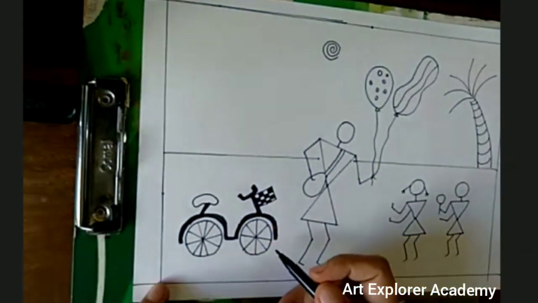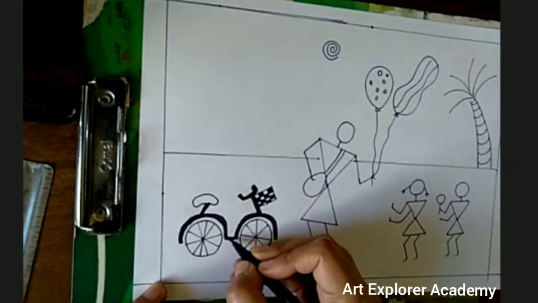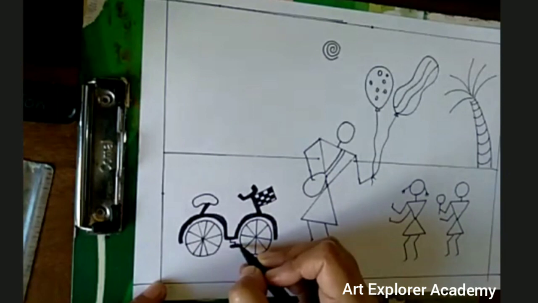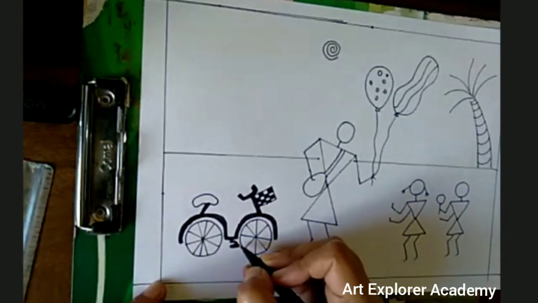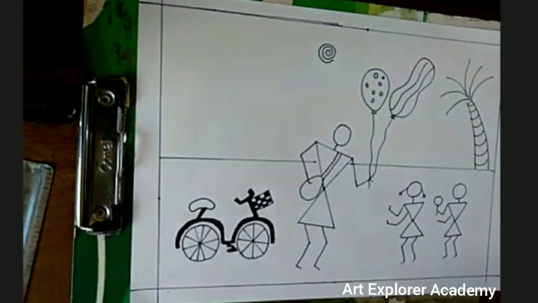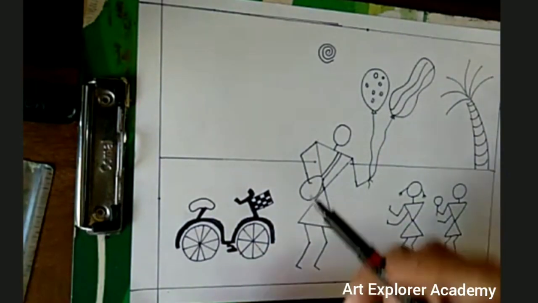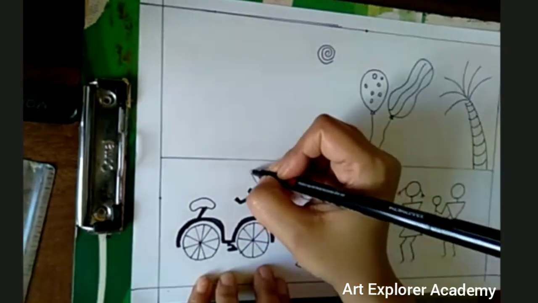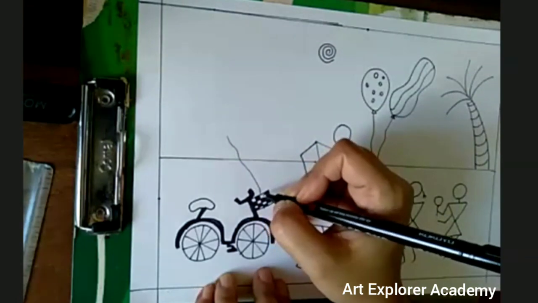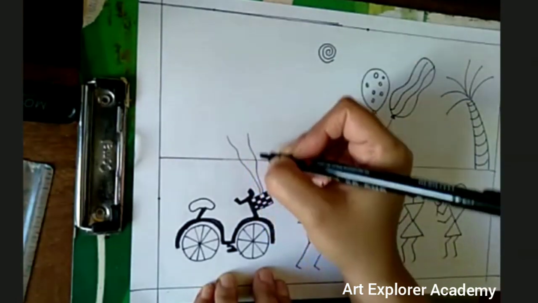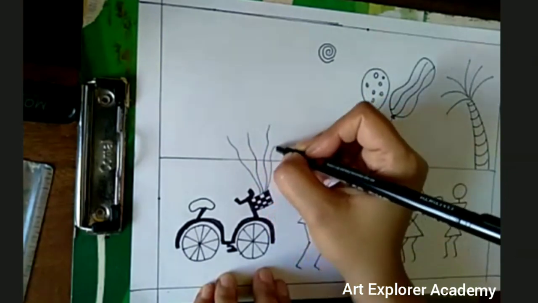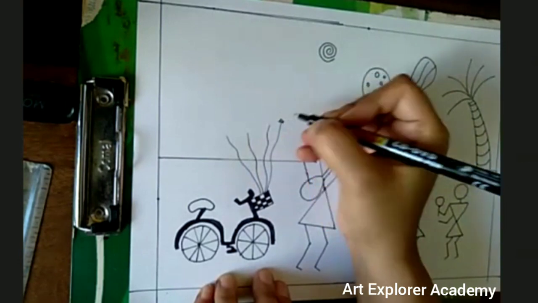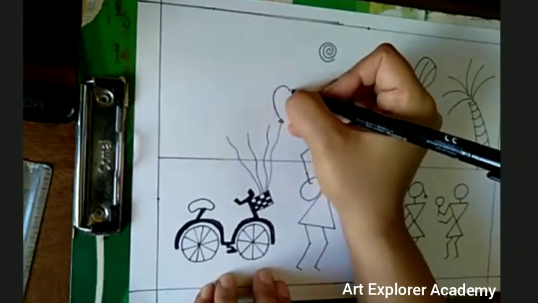Like this. So I'm just gonna draw a pedal. So this is the pedal of the cycle. Okay. So, and now I'm going to make a few more balloons. So you can draw as many balloons as you like. I'm just going to add 4. Okay, so the one is the heart shaped balloon.